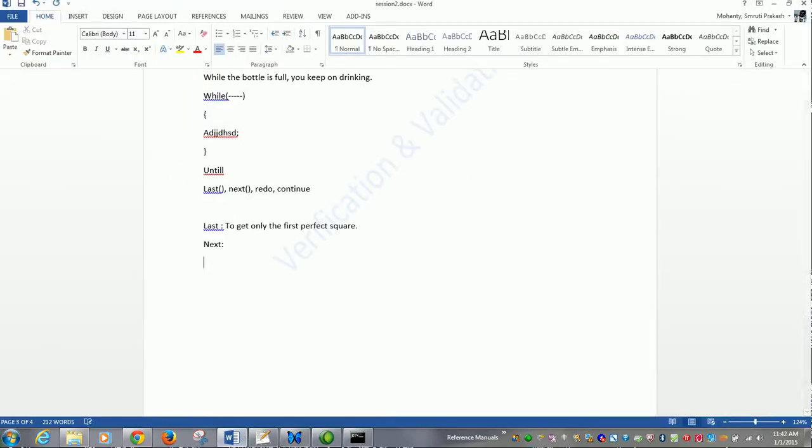We will now learn about statement modifier. What is a statement modifier?